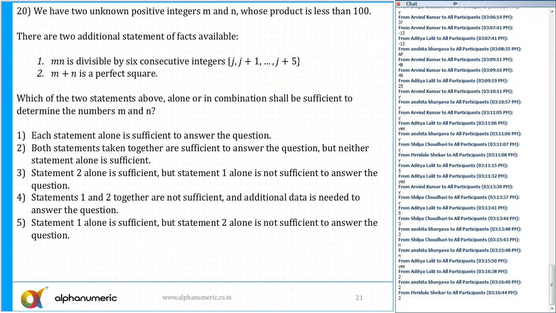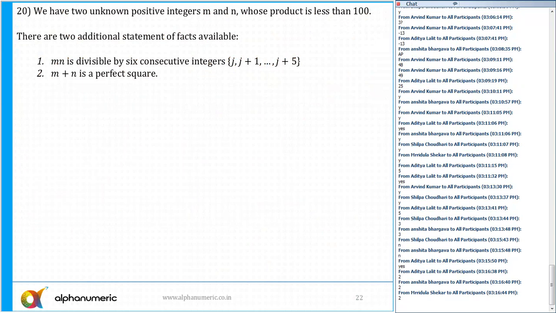Okay, it says we have 2 non-positive integers m and n whose product is less than 100. So we know that m into n is less than 100. The first statement says m into n is divisible by 6 consecutive integers. So it must be divisible by the LCM of these 6 consecutive integers.